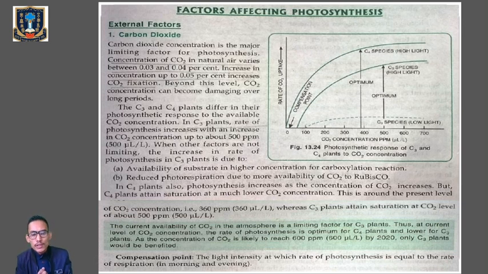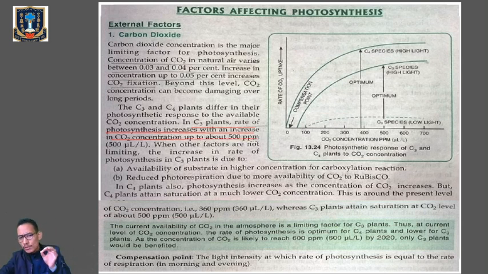So C3 and C4 plants differ in their photosynthetic response to the available carbon dioxide concentrations. Clear? So in C3 plants the rate of photosynthesis increases with an increase in carbon dioxide concentration up to about 500 parts per million. Listen very carefully, this is very important, remember.